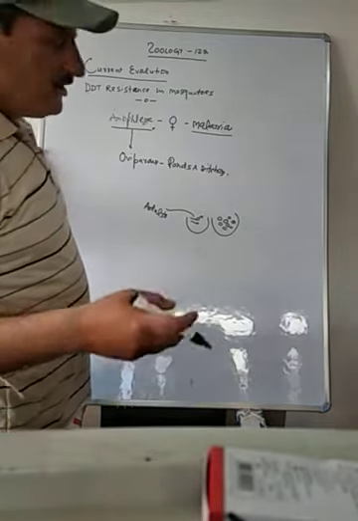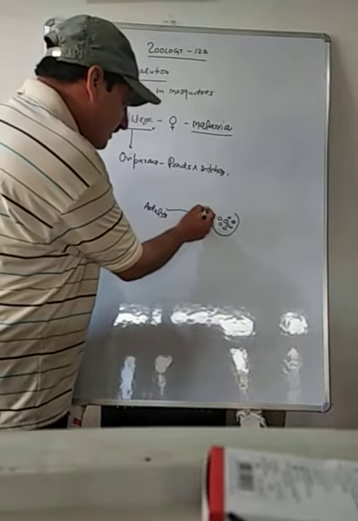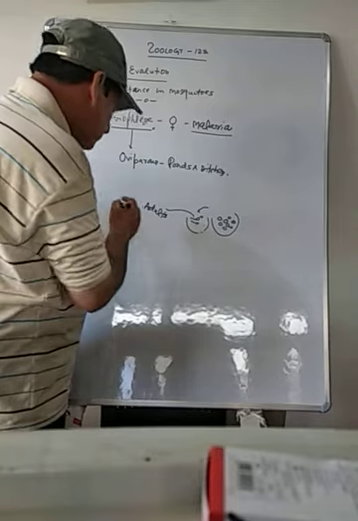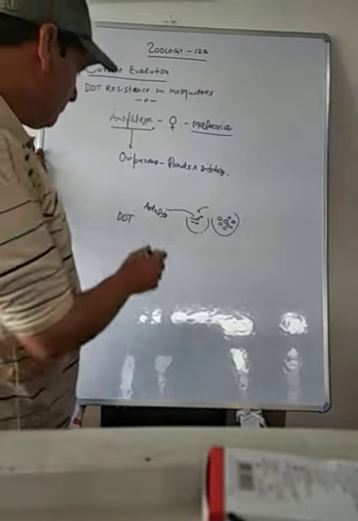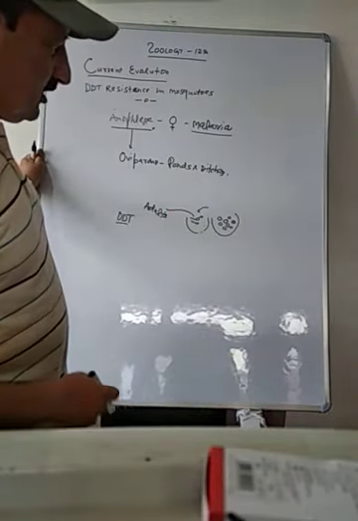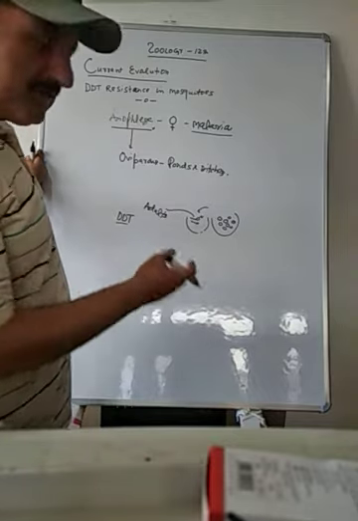So in earlier days, the water was sprinkled with a chemical, DDT, dichlorodiphenyl trichloroethane. This chemical was sprayed in the ditches, in the ponds, in the breeding grounds of mosquitoes, and larvae were killed.